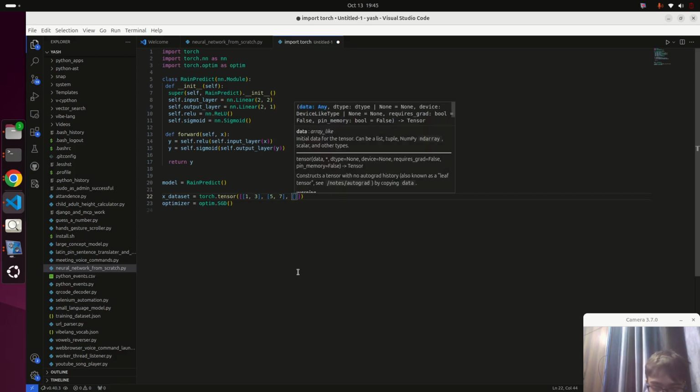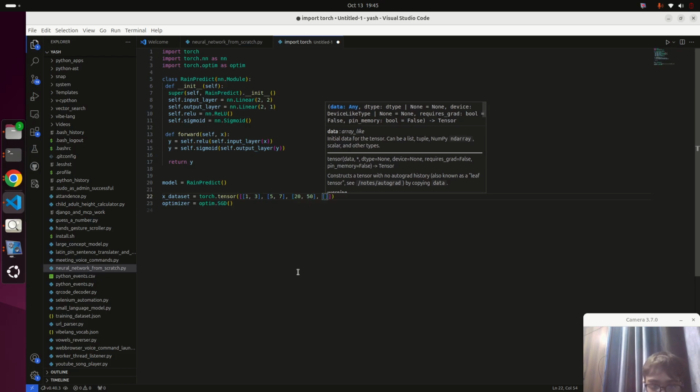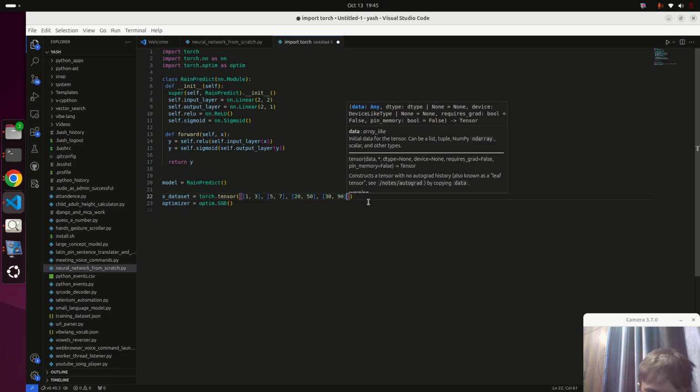Let's say the temperature is 20 degrees and the humidity is 50%. Let's say the temperature is 30 degrees and the humidity is 90%. Oh my god, it happens in Delhi, because of that I've written it.